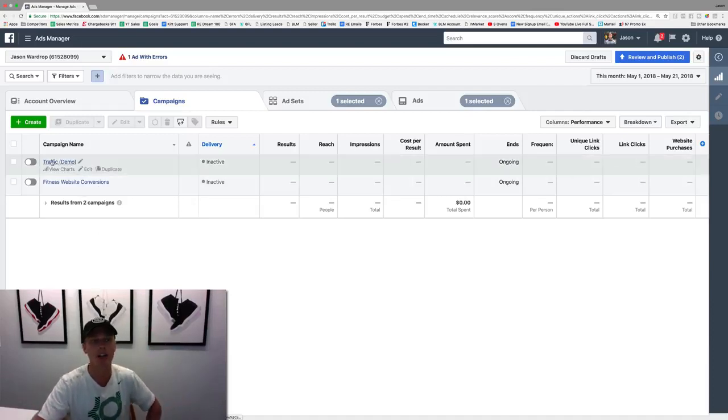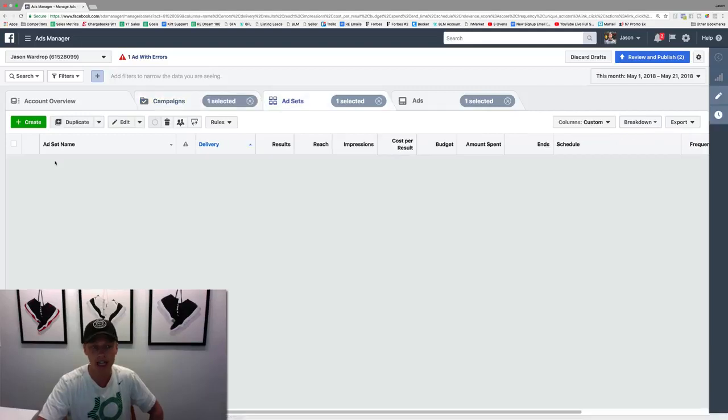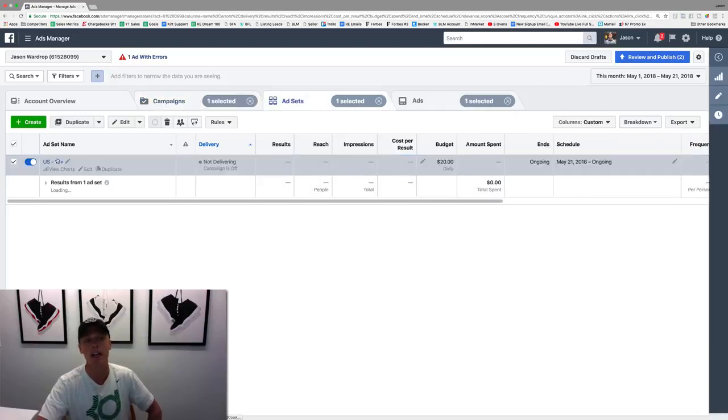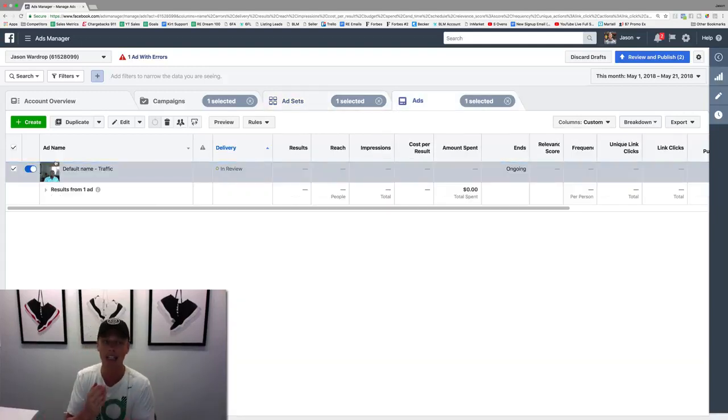Let's just come over here and click on this traffic demo campaign. This is obviously just a demo, but we've got this ad set right here. We're just going to click to the ad level. Once we're here, we make sure this is checked right there, and we click on preview.